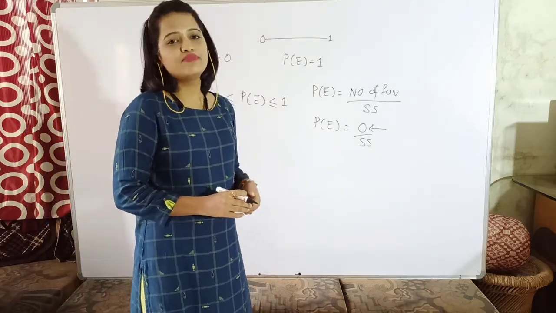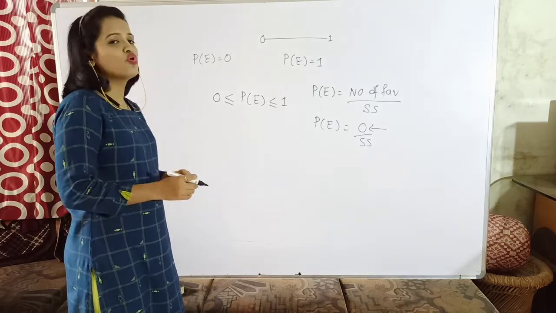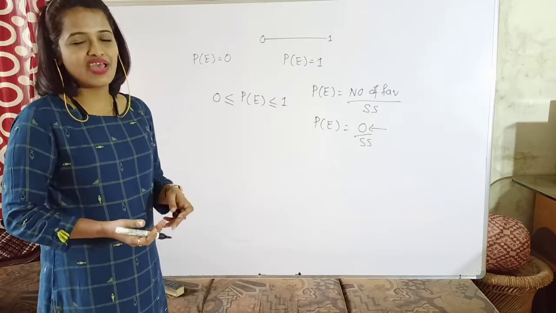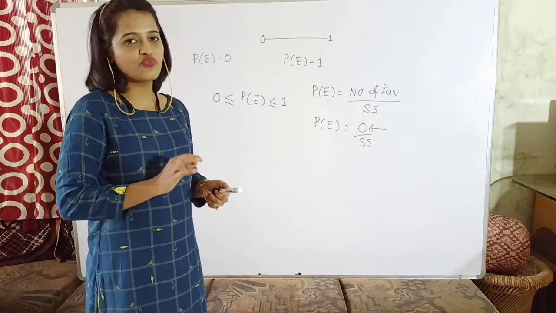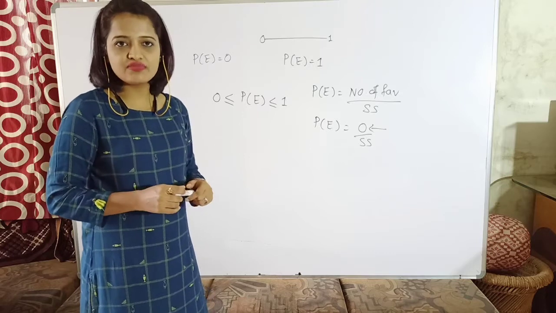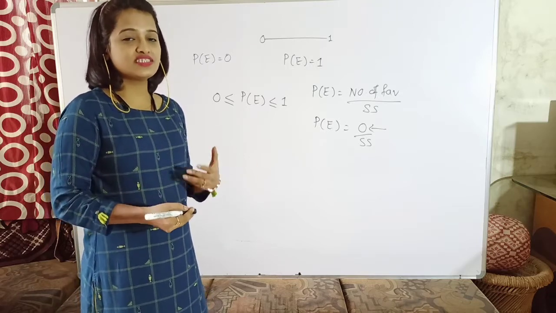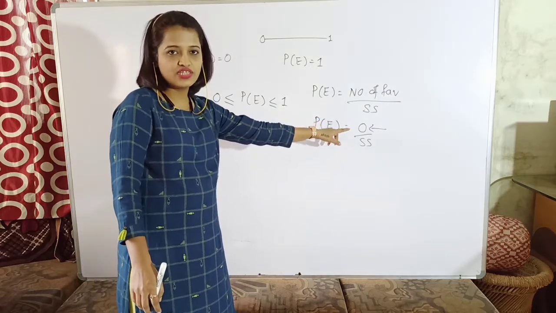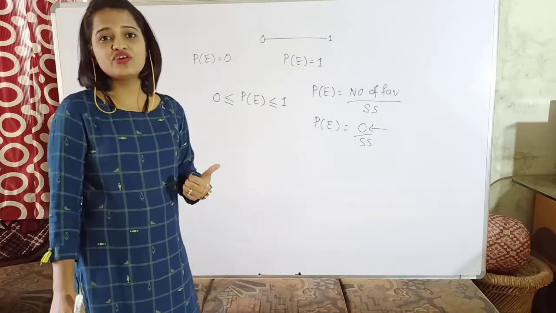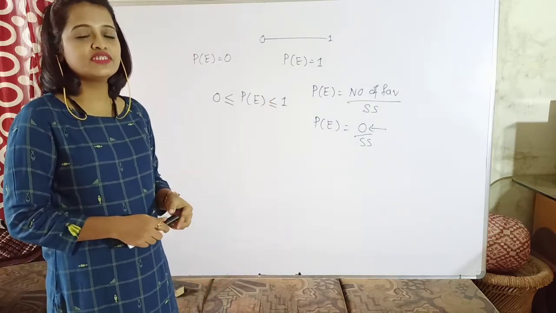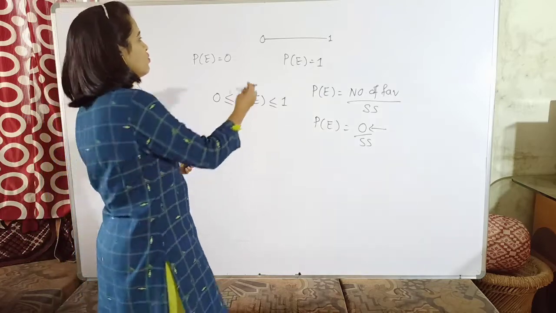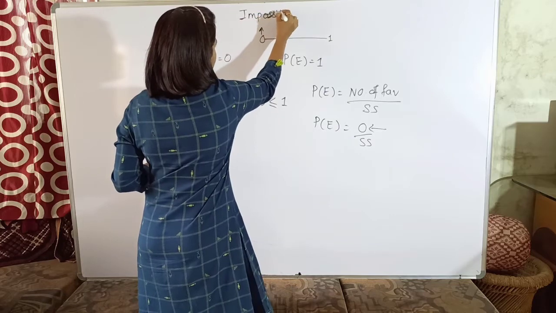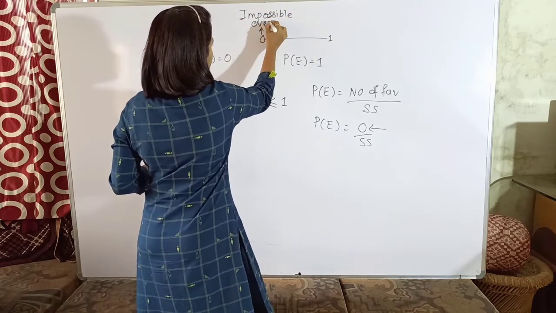Meaning, suppose I am rolling a die and in that I am asking you what is the probability that the number turned up is 7. Now, as you know, in a die there are only 6 numbers from 1 to 6. 7 will never ever come on the die. Yes. So what are the chances that the event will occur? There are no chances, or the chances are 0. So in that case, the probability of that event will be 0. So what does it mean? When is the probability of any event 0? When it is an impossible event. It is not possible that the event will occur at all.